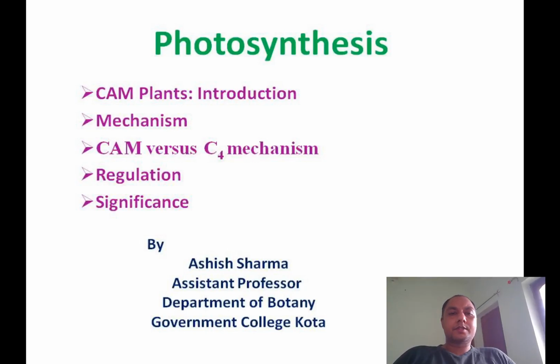Good morning, friends. In the last lecture, we considered the C4 mechanism, that is the carbon concentrating mechanism found in many plants. That means how the extra CO2 can be provided to the Rubisco so that the maximum CO2 can be fixed. So that was the point. Now, what is the necessity?